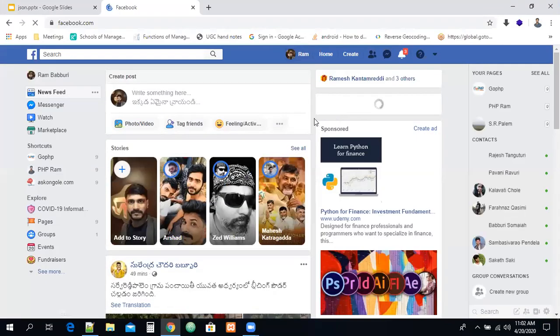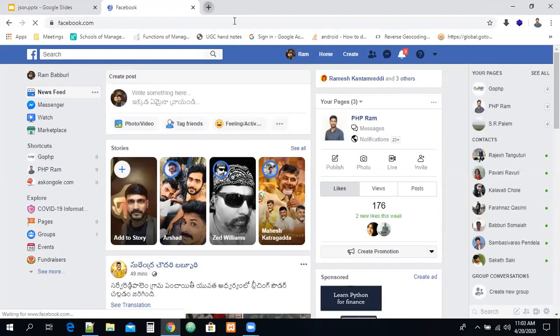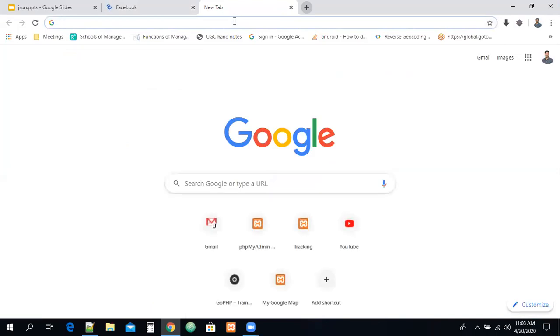Facebook web application is there, as well as one more thing, guys. Check it carefully. For Facebook, we have a mobile application as well as an Android application, nothing but Android and iOS applications, right? Remember carefully, Android is a different programming language, iOS is a different programming language, and the Facebook web application is also a different programming language. Facebook was created in the PHP programming language. iOS and Android are different programming languages.